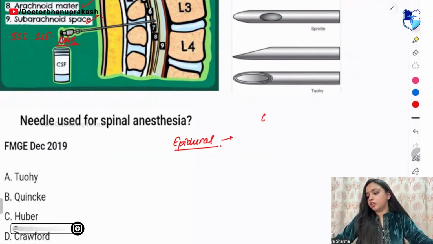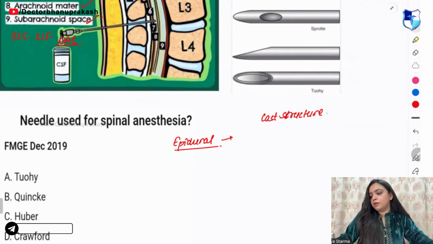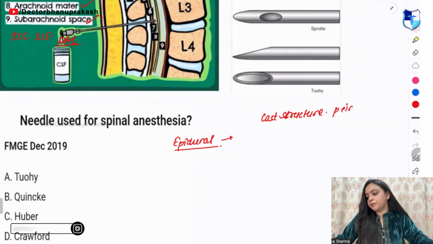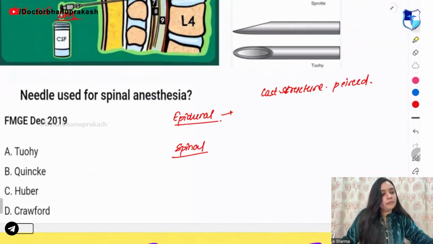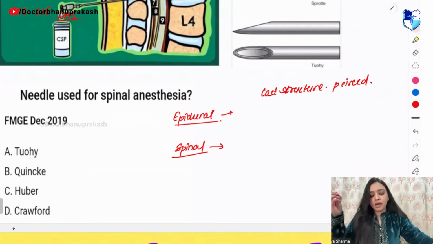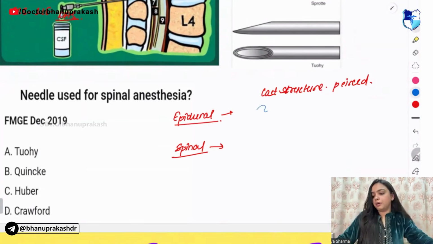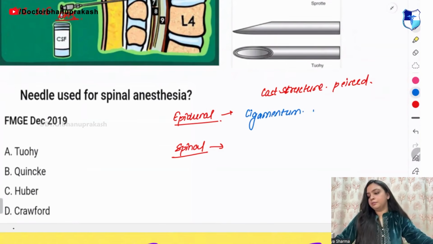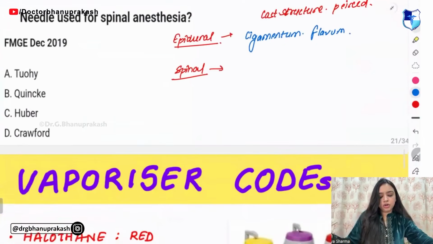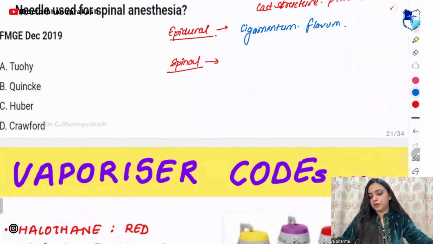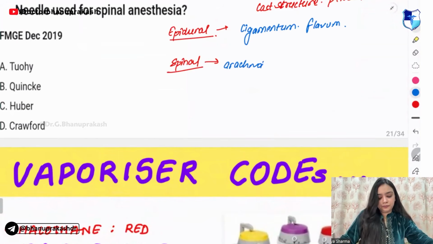Next, if I ask you, which is the last structure pierced in epidural anesthesia and in spinal anesthesia? In epidural anesthesia, the last structure that is pierced is the ligamentum flavum. And in the spinal one, the last structure that is pierced is your arachnoid.